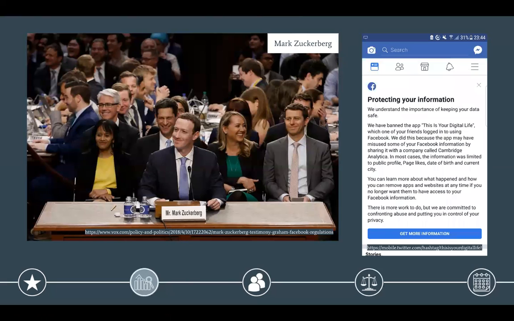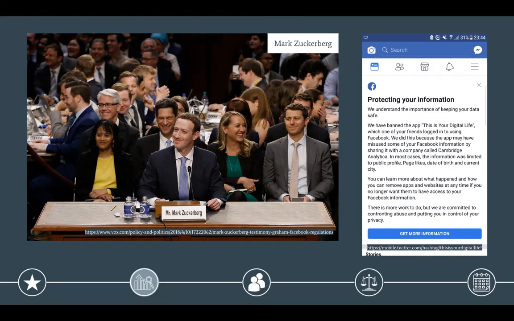Zuckerberg maintains that when Facebook first learned that the data had been sold, they demanded and received assurance that this data had been deleted. Cambridge Analytica cites an entirely different timeline and narrative, claiming that Zuckerberg didn't request data deletion for years after he was made aware of the issue, only doing something about it when he received public backlash in the wake of the election.